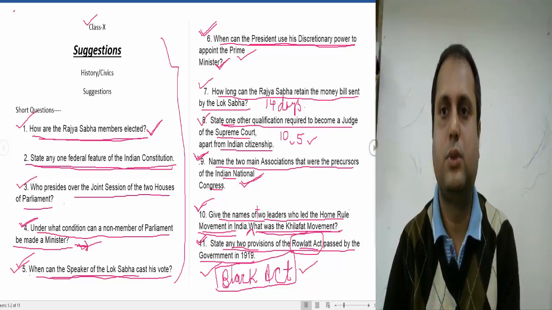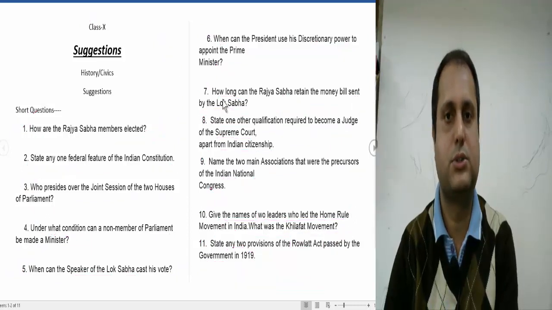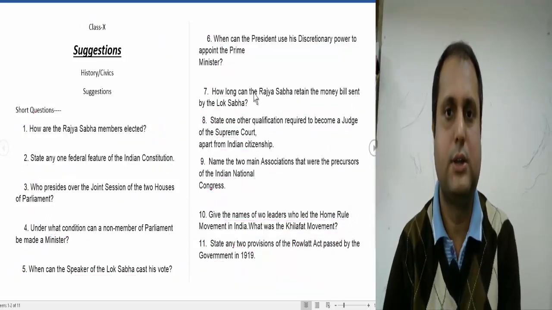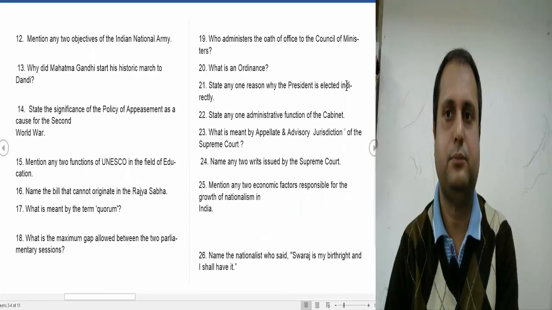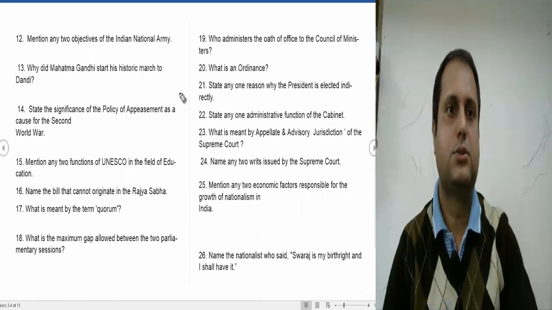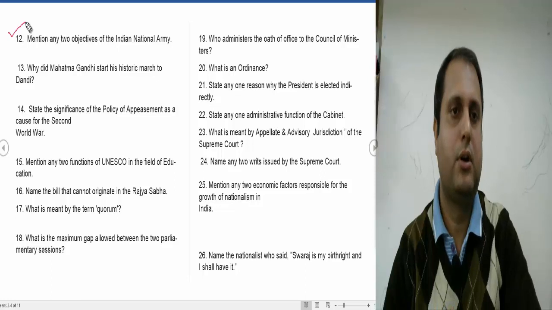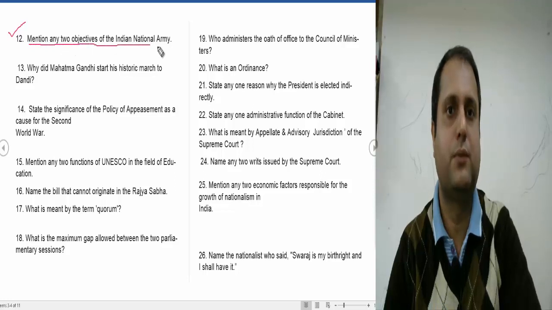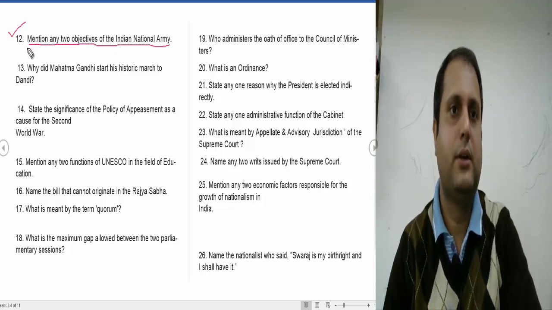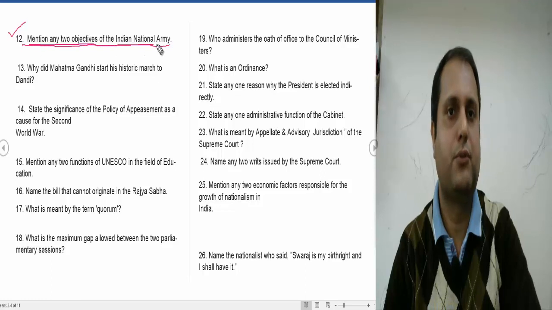Now let's move to the next question. I hope all these questions are clear and you are able to answer them. So let's go to the next question, question number 12. It is also an objective question, and it is asking to mention any two objectives of the Indian National Army. Any two objectives you have to write down.